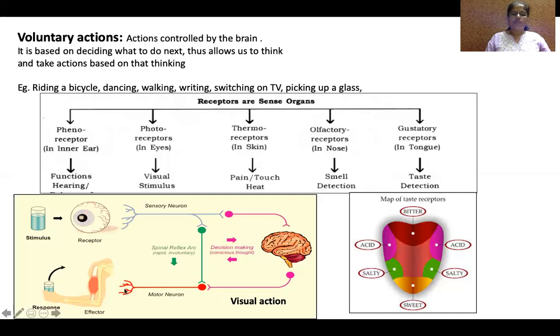The same messages will go to the hand, and with the hand we take the food and eat. Okay, these are helpful examples for voluntary actions. Now you know voluntary actions are the ones which involve thinking, and we decide whether we have to do it or not, and then actions will be taken, and we have seen examples also.